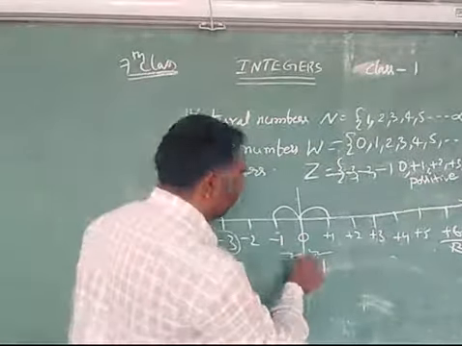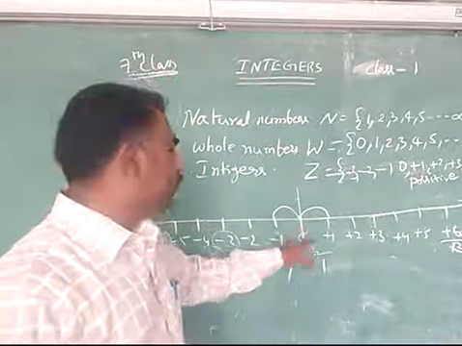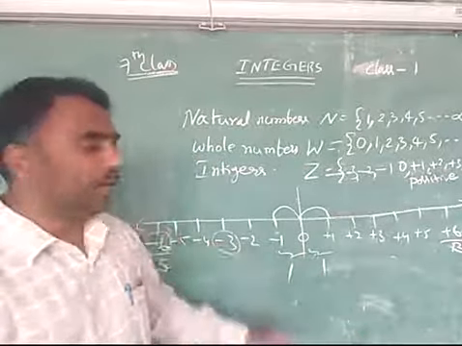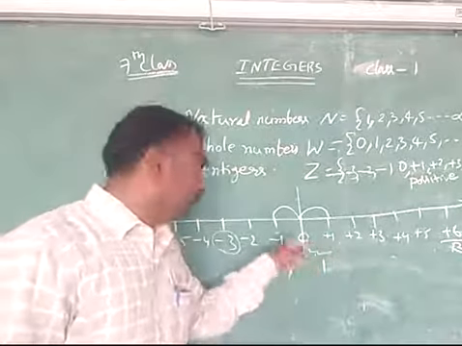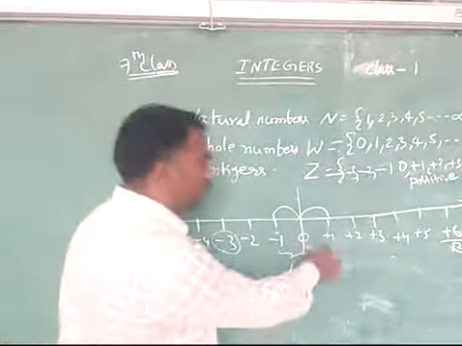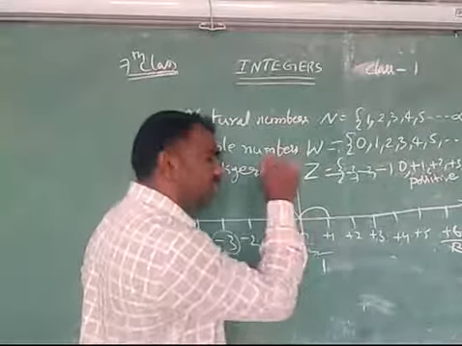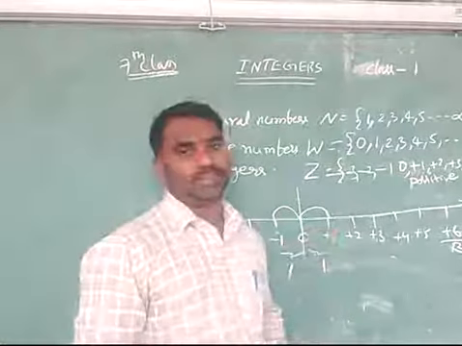only. The difference between 0 and 1 is also 1. The difference between 0 and minus 1 also is 1. But what is the small difference in between them? In these two, 0 is smaller. But in these two, 0 is bigger. Is it or not? In these two, 0 is smaller. But in these two, 0 is bigger. That is the only difference between these both differences.